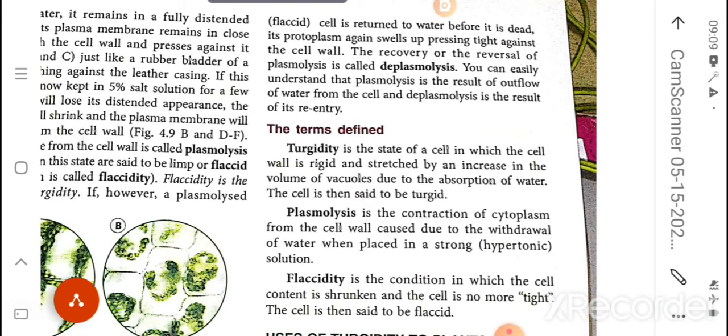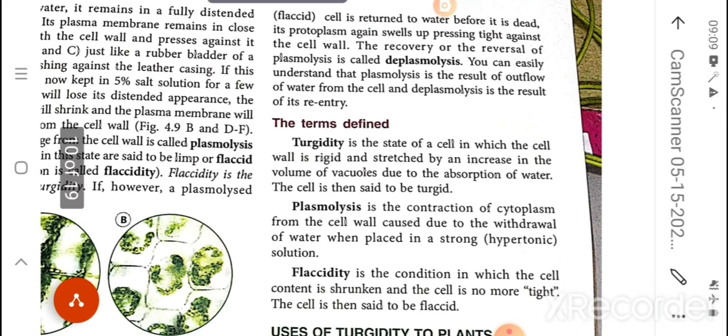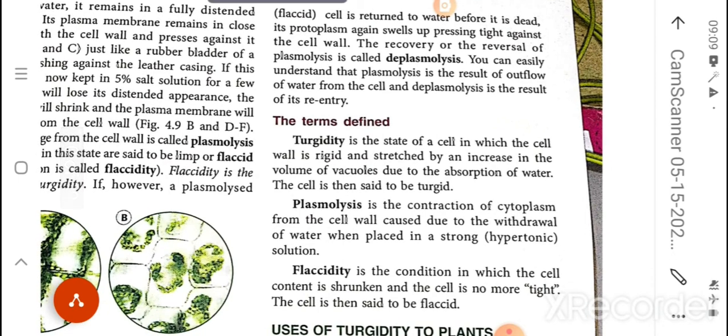If we return the cell to normal water before it is dead, its protoplasm swells up again because it absorbs water, and it goes back to its turgid condition. The recovery, or the removal of plasmolysis, is called deplasmolysis.